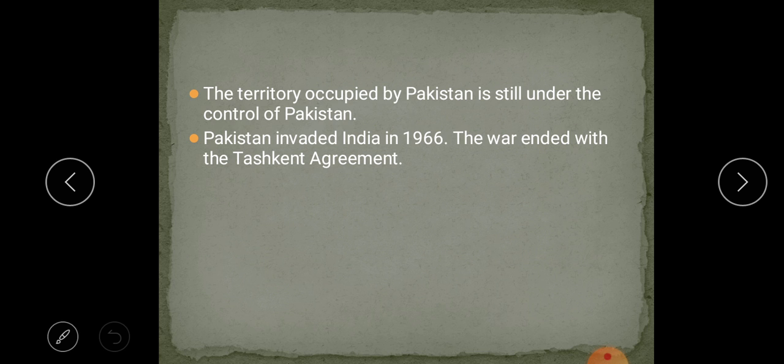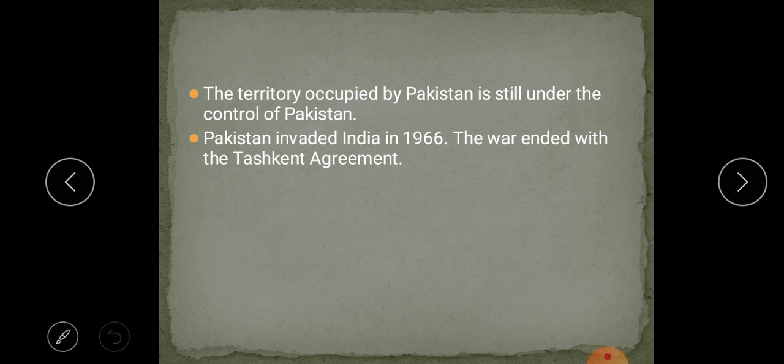Understood, children? Now, the language-based formation of states was a demand present during British India also. After the independence of India, this demand became more and more severe. Both the British government and regional governments never ruled using the local language.